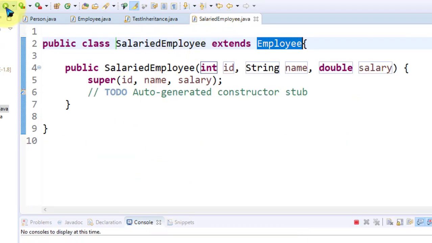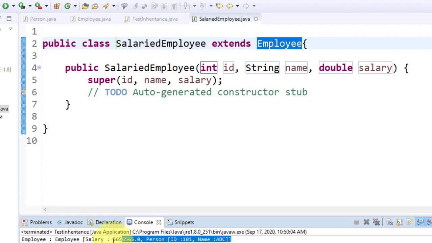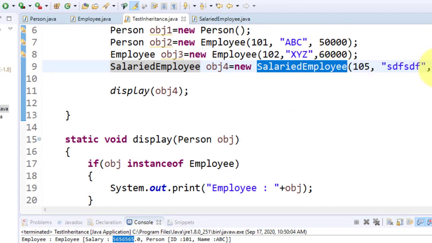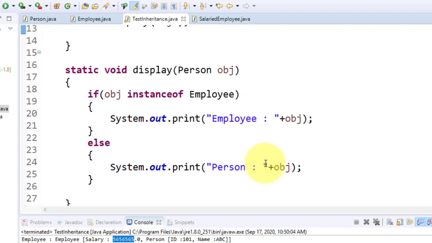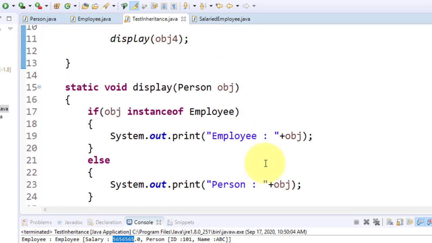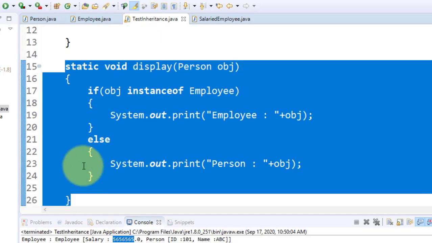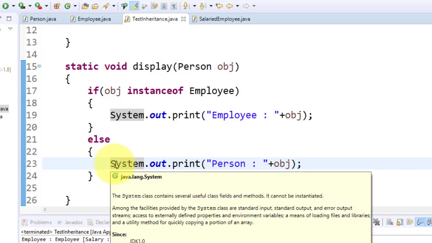I just execute it again. Look, the same output but different values, because salary is now changed. Salary is from the salaried employee's list, but toString gets called from the employee. So this function call is decided at runtime, depending on which instance is available, and that's why only a single display method is available. If you try to display these things, it is not like a display.